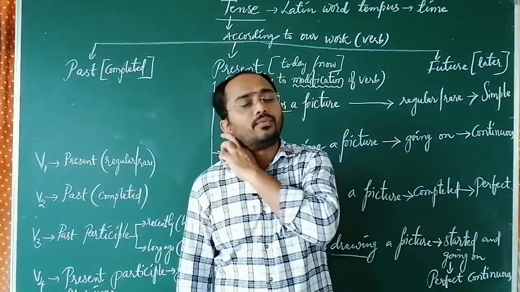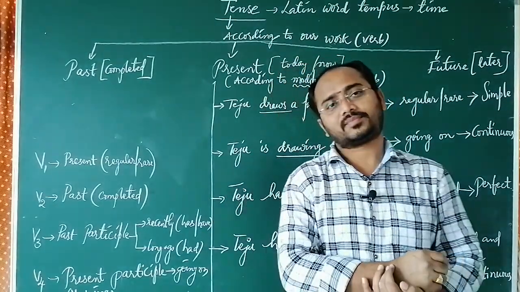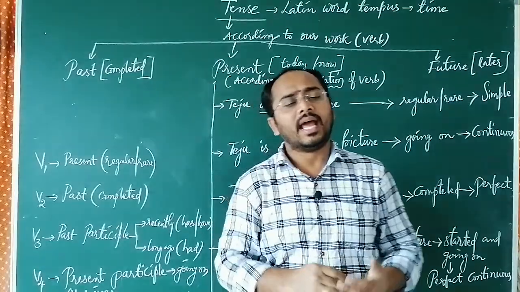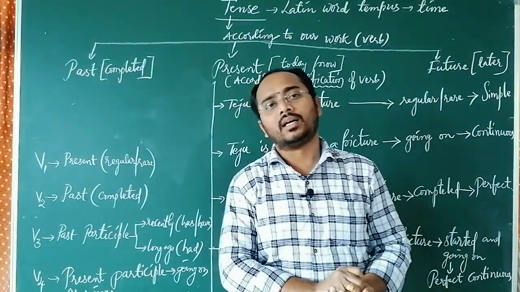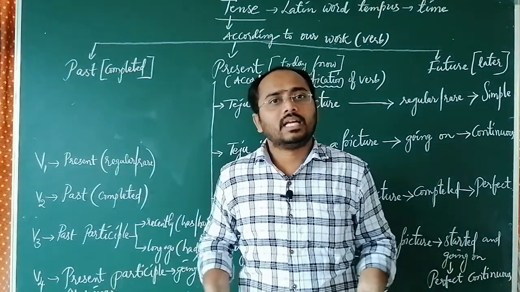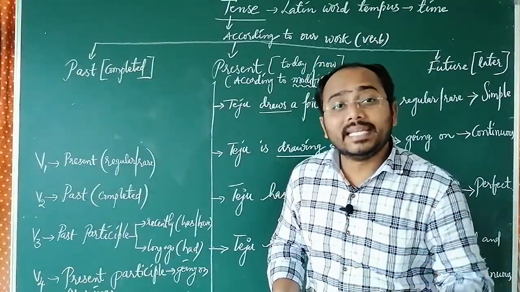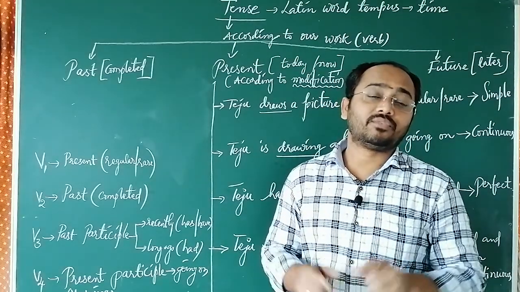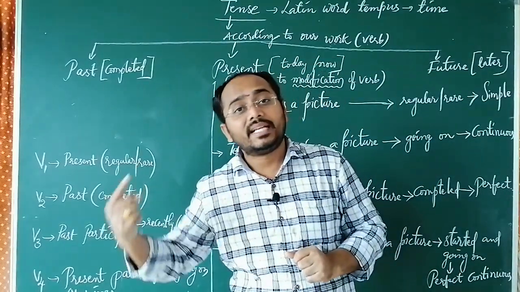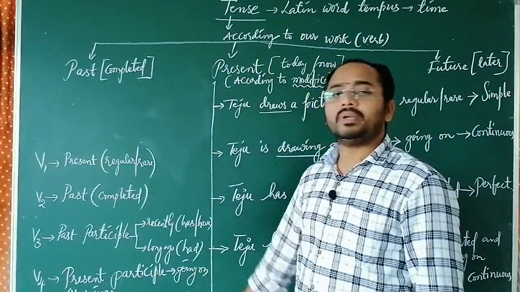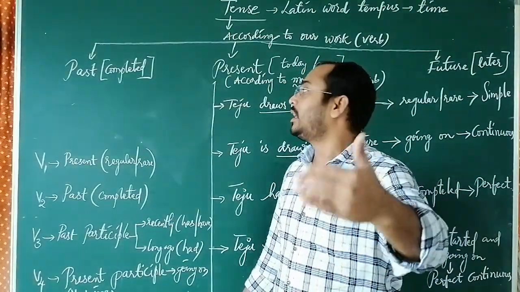And the next one is V4. V4 means present participle, which gives the meaning of going on. And this going on might be present going on, past going on, future going on. Suppose if I say walking, it might be present walking or past walking or future walking. We do not know. If I say eating, we do not know. But if I say I am eating, I was walking, I shall be teaching, they give perfect meaning. So these are the main verb forms which we are going to use in our tenses.